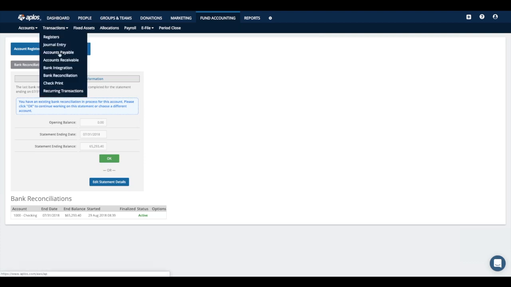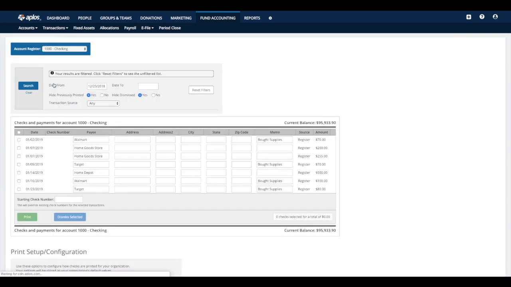All right. And the last page I'm going to show you under transactions here is the check print screen. So as I mentioned earlier in accounts payable, you are able to print out checks for your transactions if you want to. When you get to the screen, you would just select which register you want to look within. Once you do that, then you're going to see a list of all the available transactions that you can print a check for. Whichever ones you do want to print a check for, just simply check the box for those and then enter in your starting check number. Once you do that, you just want to click print.